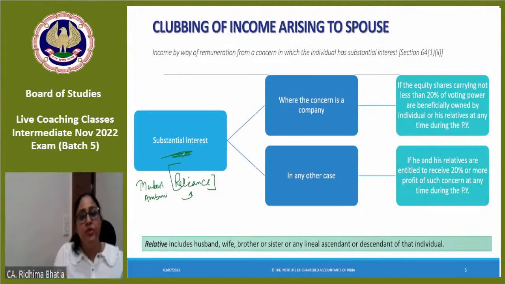What is the substantial interest? Where the person holds at least 20% of the voting power, or if it is not a company, at least 20% of the profit sharing. Okay? Mukesh Ambani has Reliance में ownership. Now, if Reliance pays a salary to Mrs. Ambani,